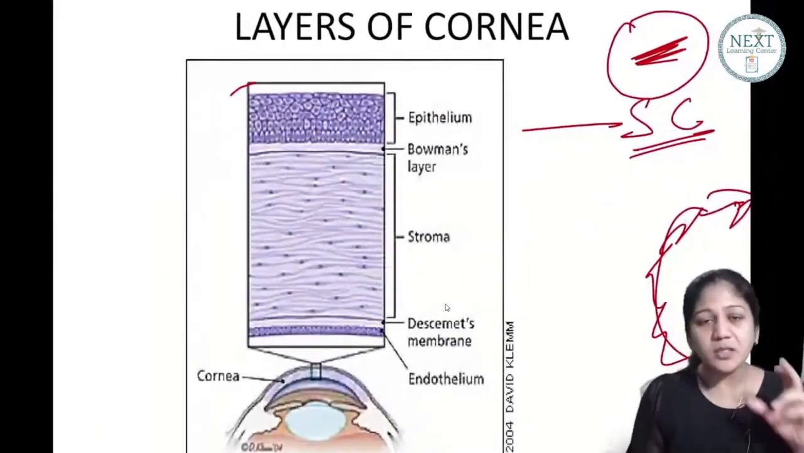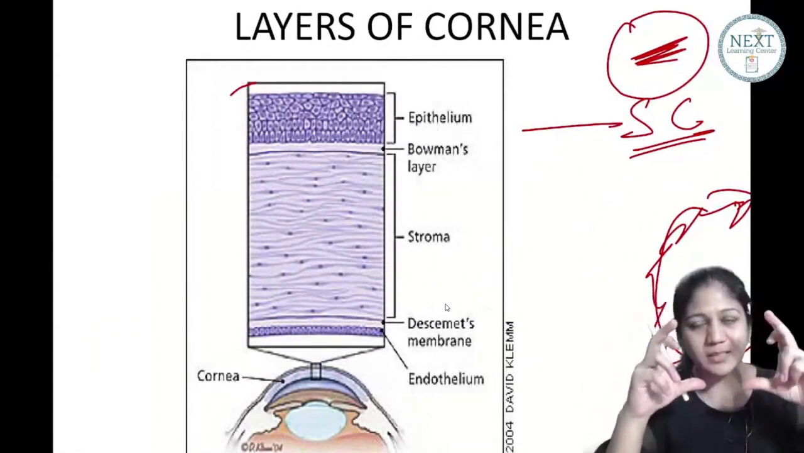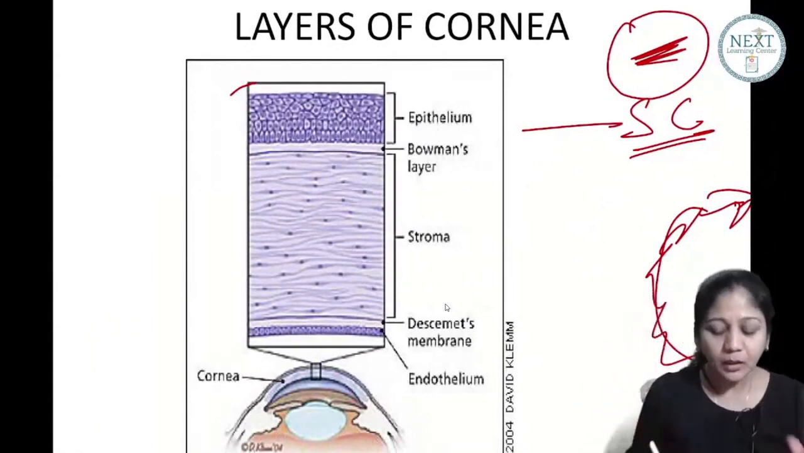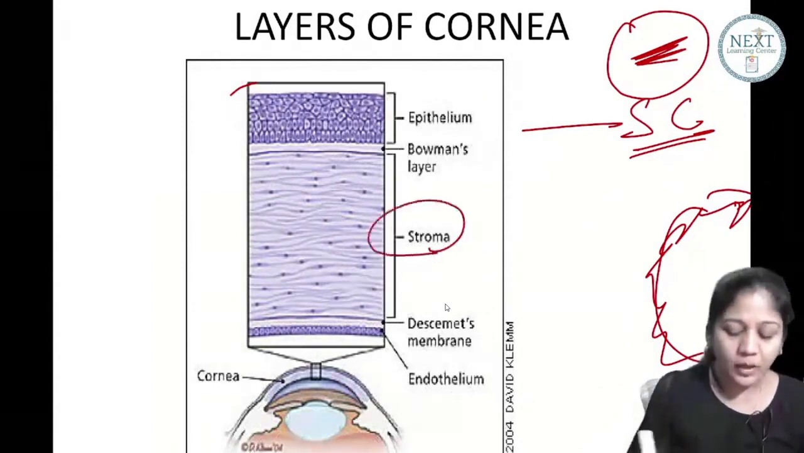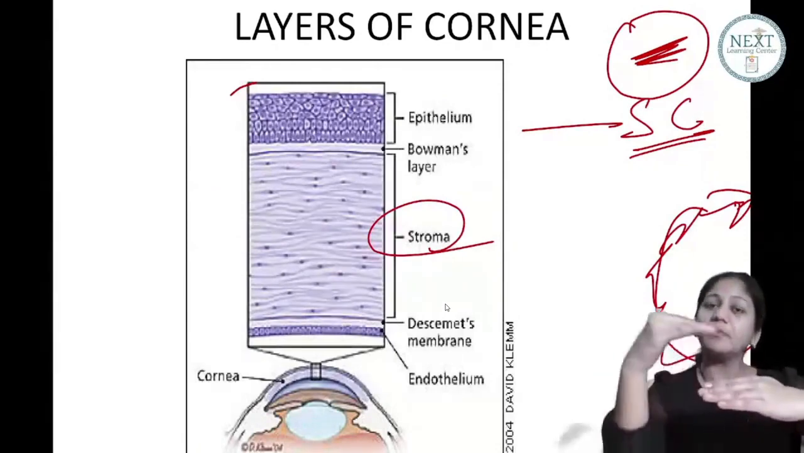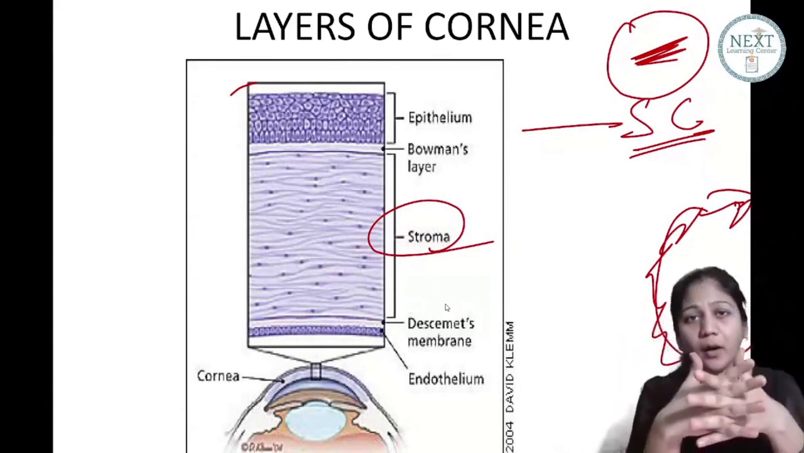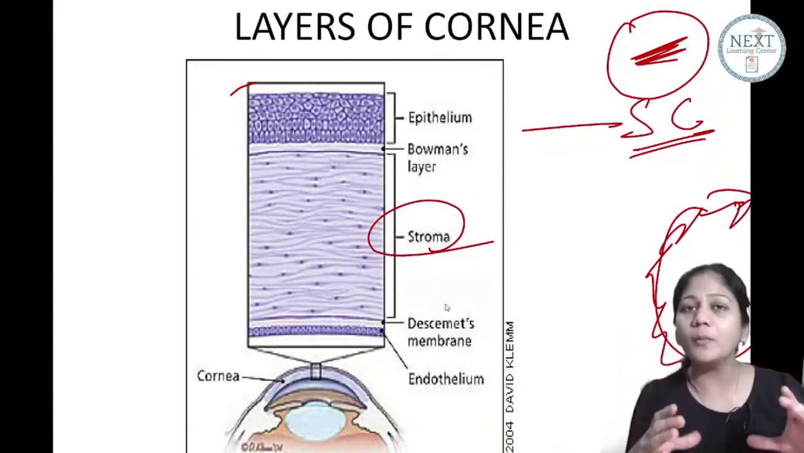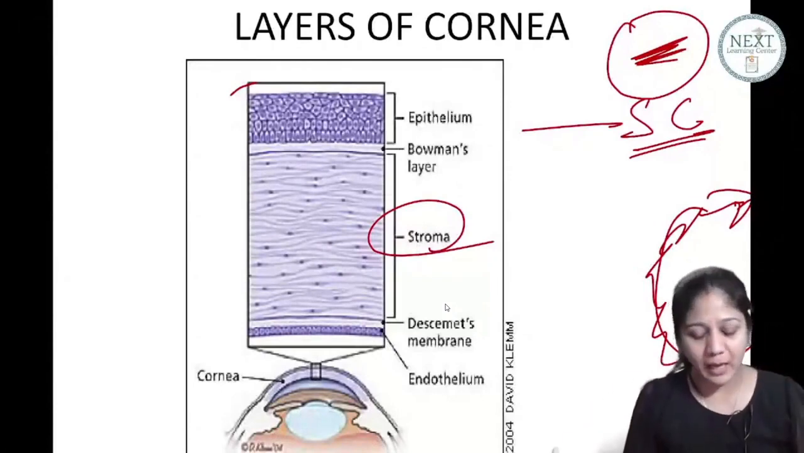Now what about stroma? When you see this stroma, it has the maximum area. This stroma has collagen lamellae. These collagen lamellae are arranged parallel to itself and parallel to successive layers, and then there is a cross linkage bond. This gives the stroma a very beautiful, very regular arrangement of collagen lamellae.